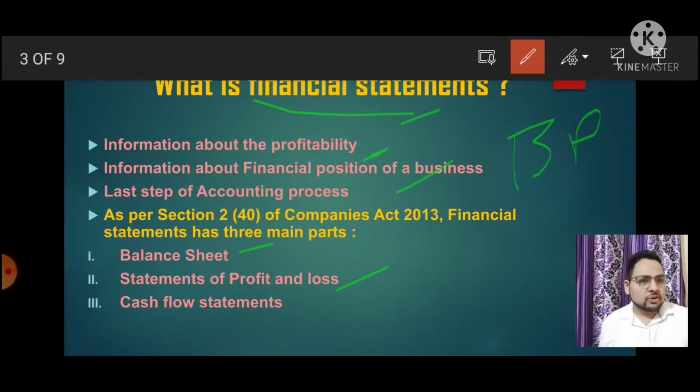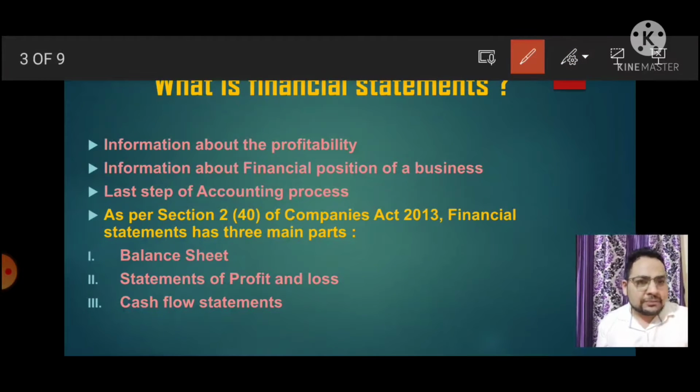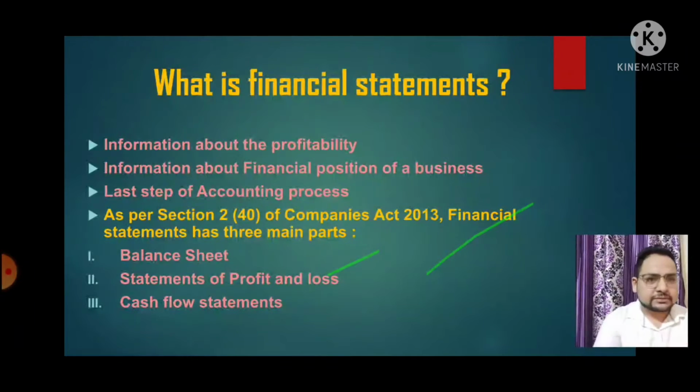Okay, good. So see the next point. See, as per section 2013 of Companies Act, financial statements were further divided in three categories. These are income statement, or we can say statement of profit and loss, and another is balance sheet, and the last one is cash flow statement. There is a fourth point also, that is related to equity, but it is applicable only to those categories where the change in equity is also measured. Okay, so let's come to the next point.